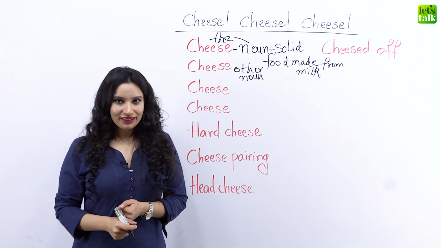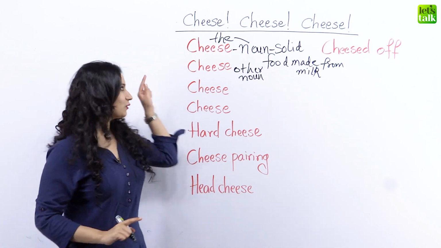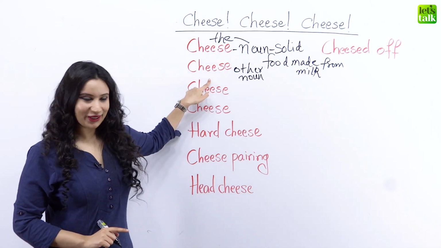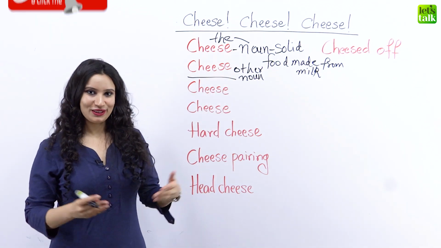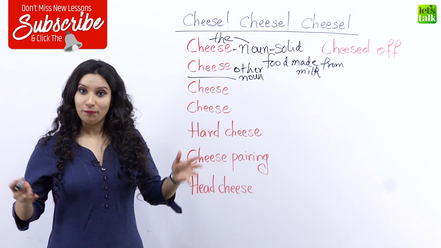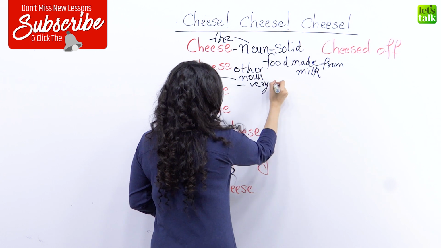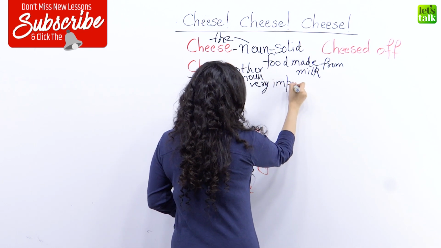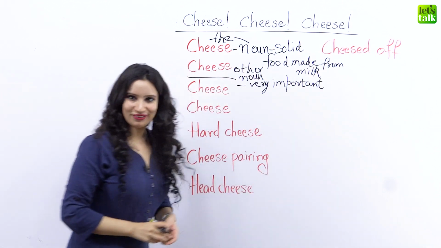Now, the important thing is, although this is inspired from the Hindi cheese, the spelling remains the same, okay? And you write it as cheese, and English has adopted it with this spelling. So it means a person who is very big or very important. She's a big cheese in her office.